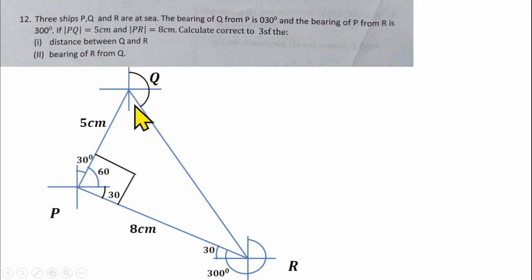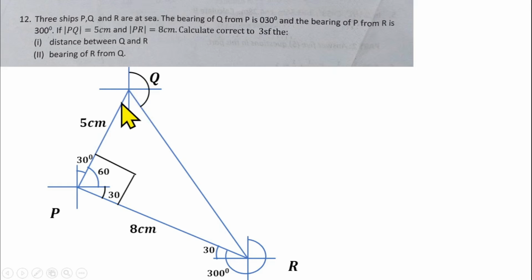But how can we get this angle here? That's the next thing we need to do. We can get it by getting the other angle here. If we can get this angle, then we can find the whole angle inside this triangle. If you can find the whole angle inside the triangle, then remove this angle from it, that will give us the left angle here. And if you can find that angle, then you can find the bearing you are looking for.